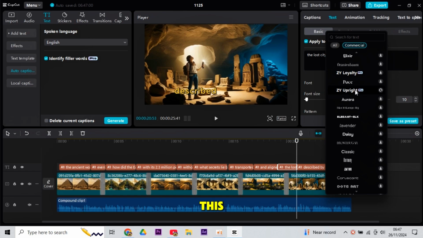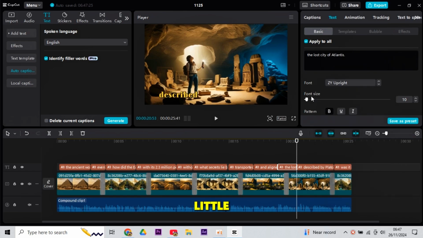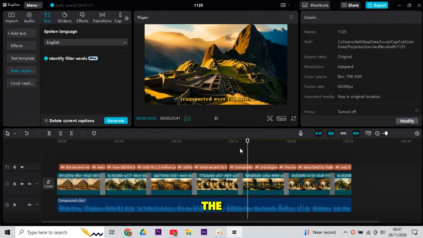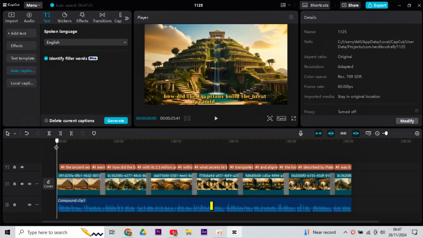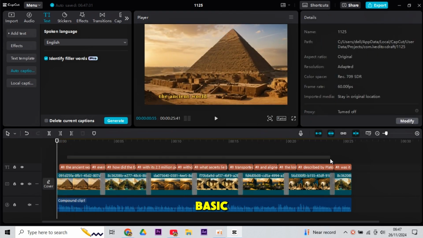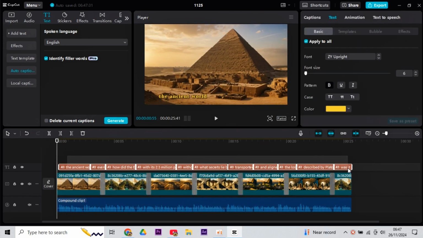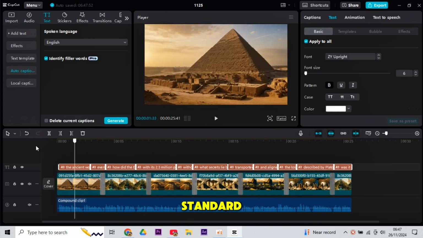I'm going to go with this one. I'm just going to make it a little bit smaller, like this. It's basic and essentially stays on the same line. So let's actually make it a little bit smaller. I can try making it about 8 with the basic. Maybe that's okay. After that, we can choose a preset style, so I'll pick this one, standard.